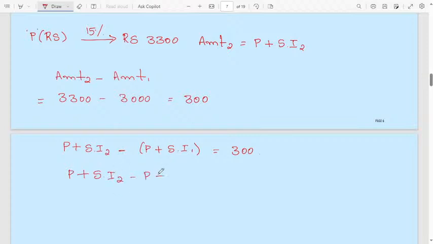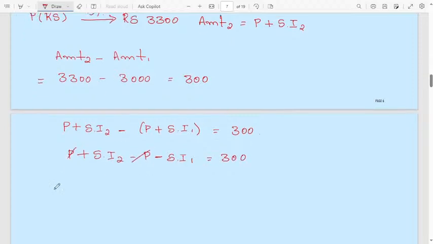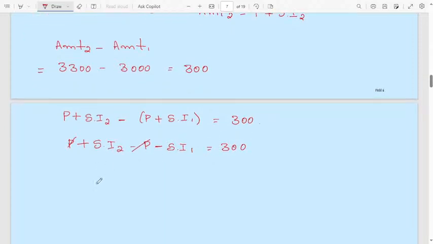I will write one more step: minus into plus, minus simple interest 1. This will be 300. P and P get cancelled. Then simple interest 2 means PTR divided by 100, minus this one also PTR divided by 100, will be equal to 300.